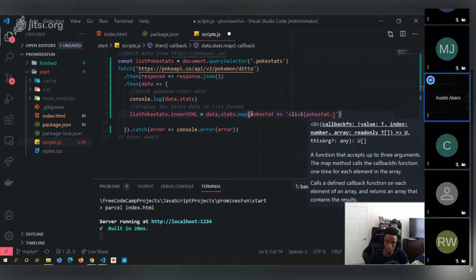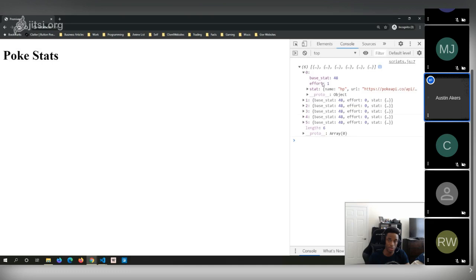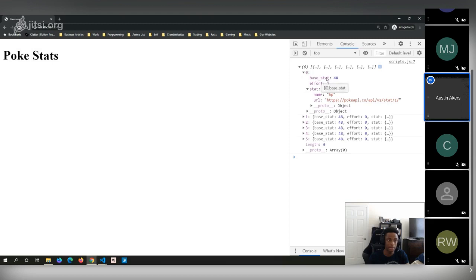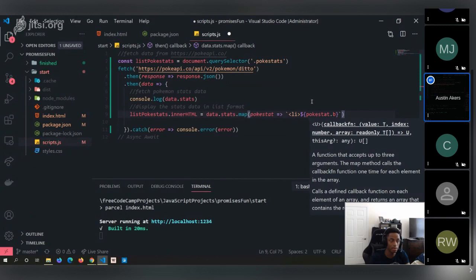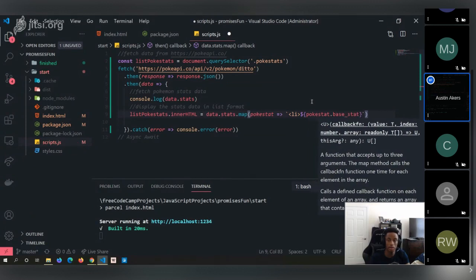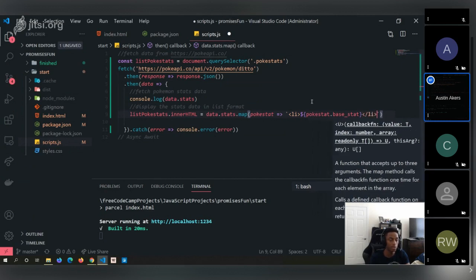Now, if we remember, looking here, we're inside this object right now. We can do a couple of things. We can get the base stat and also that HP name. So we can do PokeStat dot base stat, and then let's close that and take a look to see what's happening.